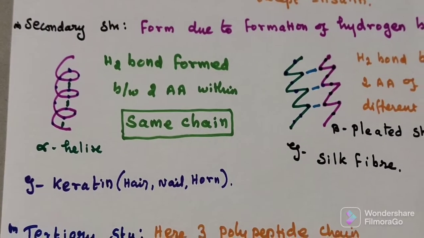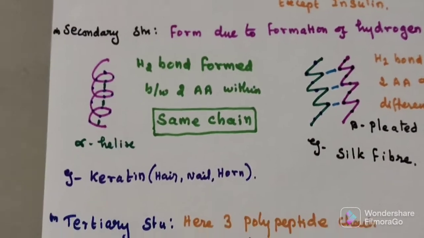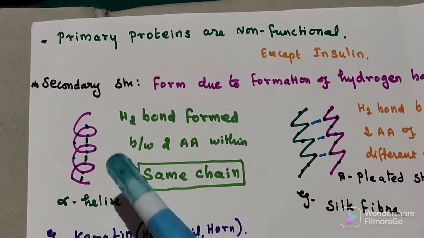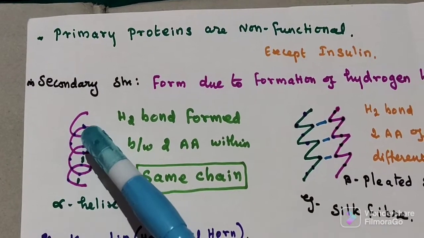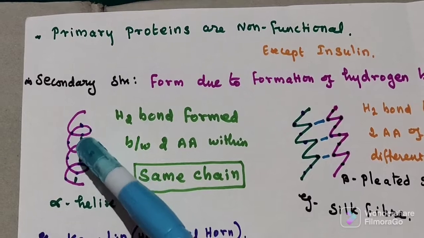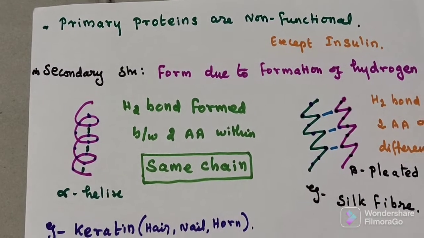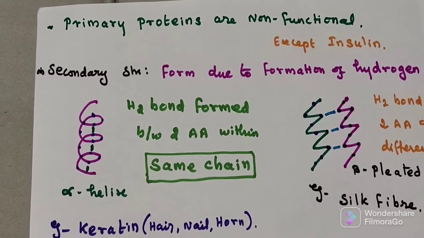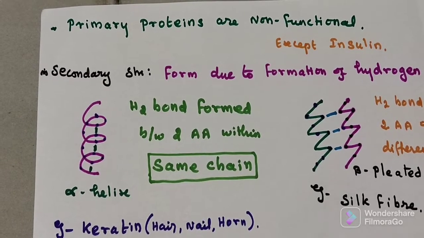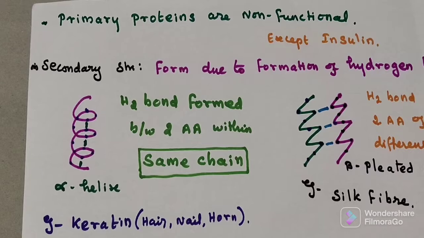This dot is an amino acid sequence. This dot is an amino acid sequence. Here the hydrogen bond will join the two amino acids. Because of this hydrogen bond, two amino acids come closer.